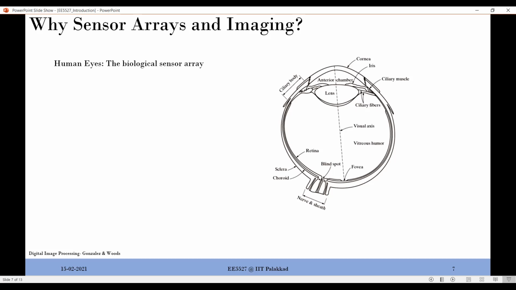Sensors can be used to detect things. They can be used to detect cracks, corrosion, your heart rate, and many other things. But we won't get the same satisfaction as when you see the corrosion as an image, or the crack as an image. If you see your heart beating, there is nothing like that.